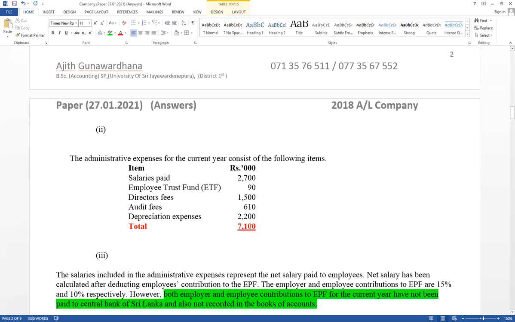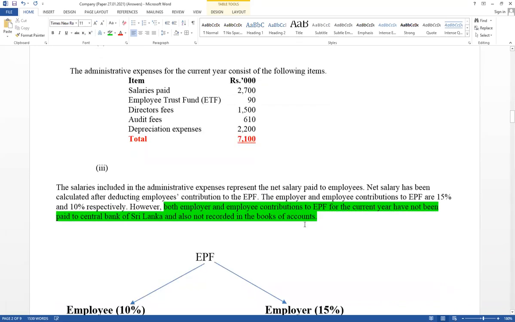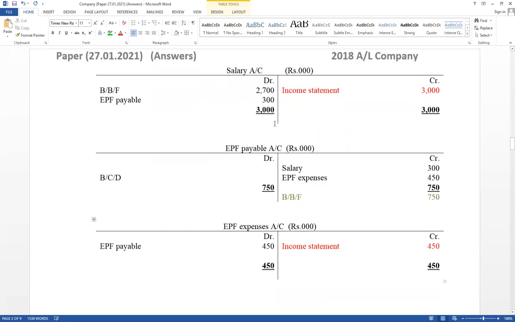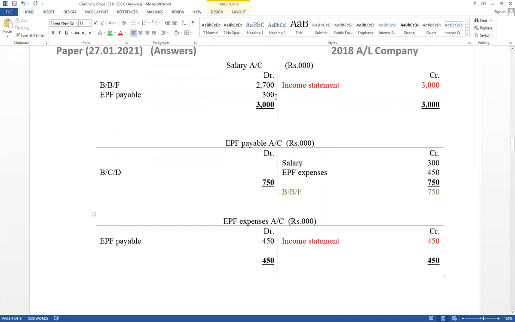මෙතන මේ balance එක ඇතුළේ තියෙනවා ගෙවලා තියෙන ගාන. Correct value equal 3000, but already included paid amount 2700. Therefore, as a salary under administration expense should be included only 300, not 3000 now. Reason 2700 included under administration expense. And EPF payable current liability, EPF expense under administration expense.